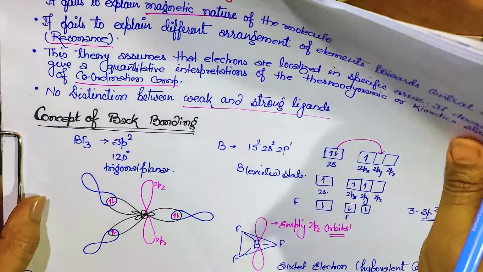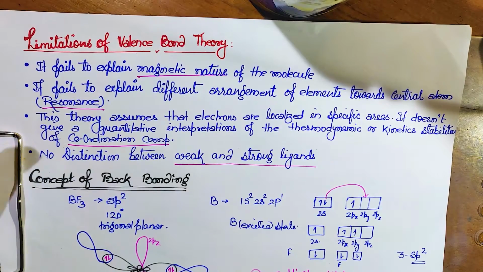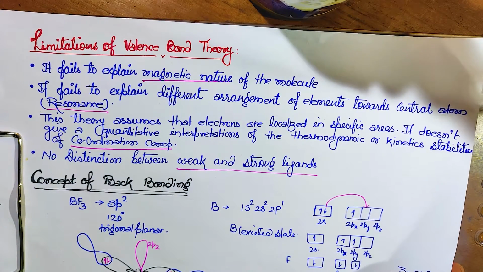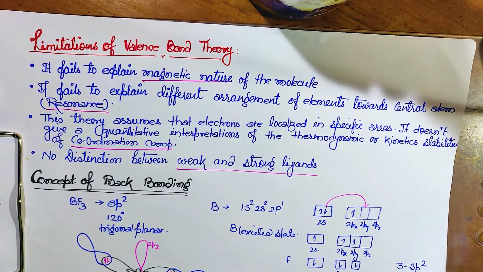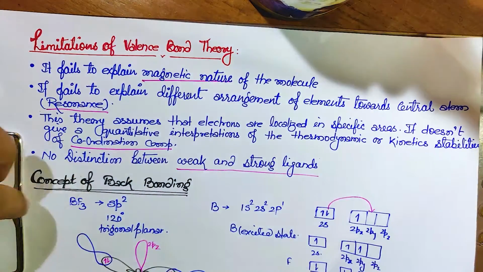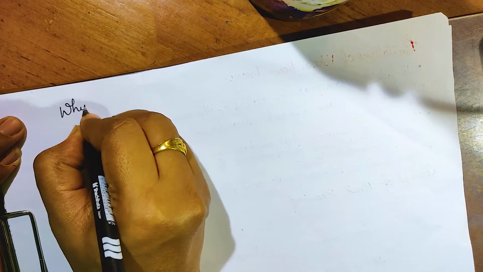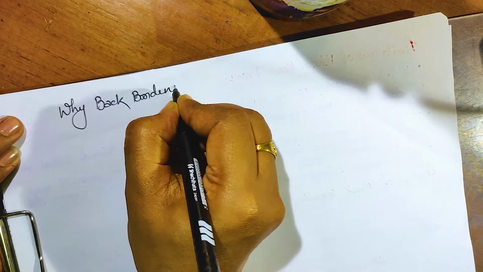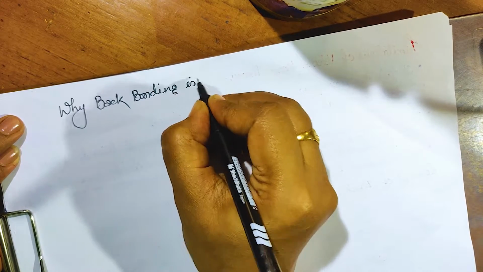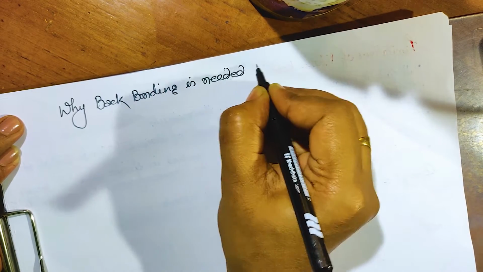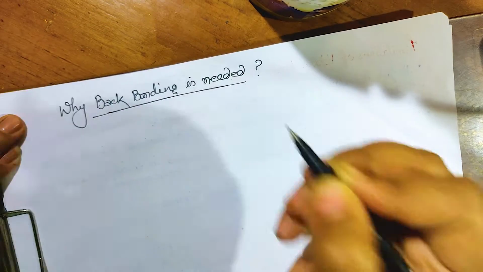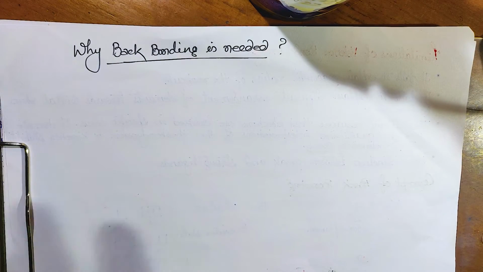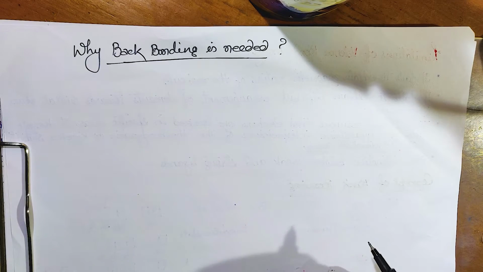Okay dear? So now how will it get stabilization? There the back bonding concept comes into existence. First of all you have to know why back bonding is needed. Obviously, if we are not going to get any advantage from something, it will not be needed, isn't it?